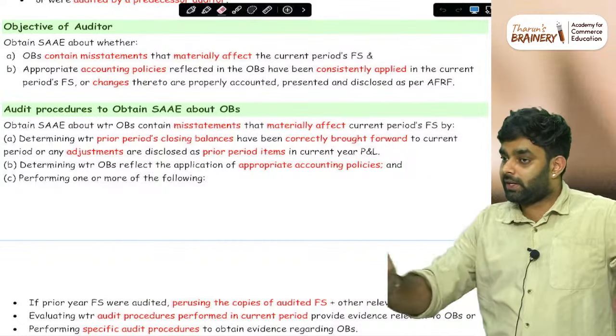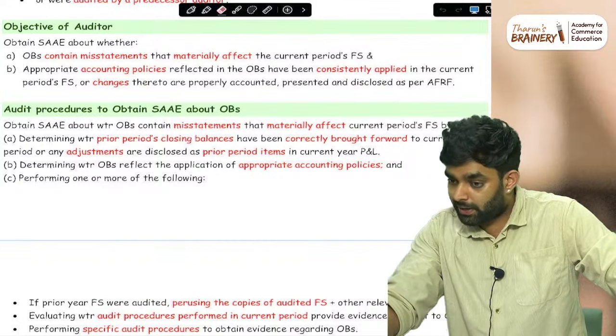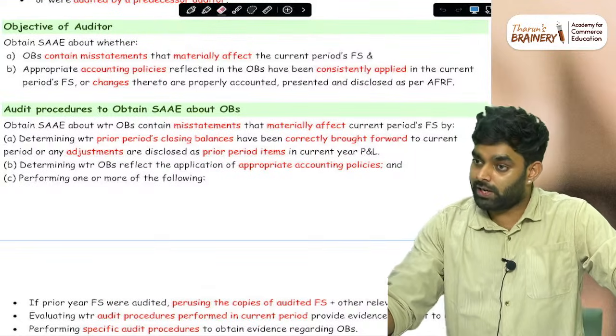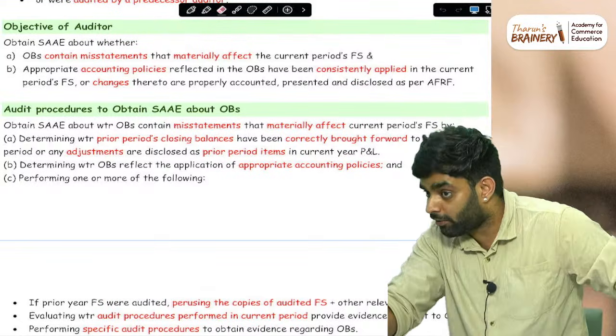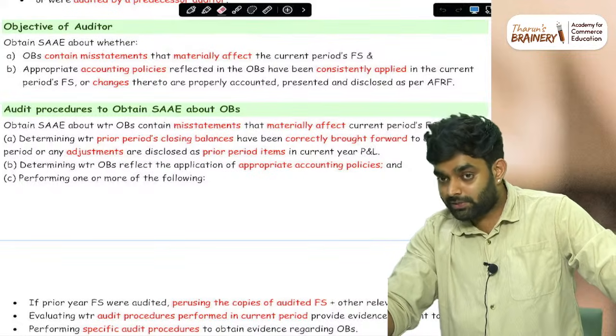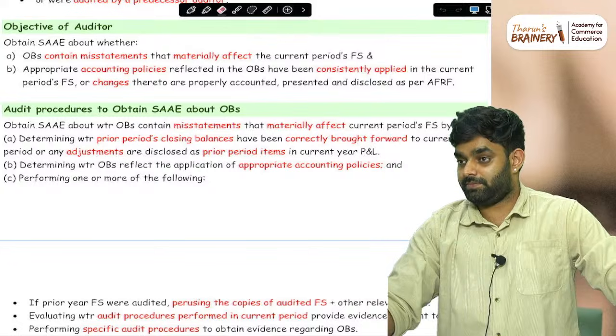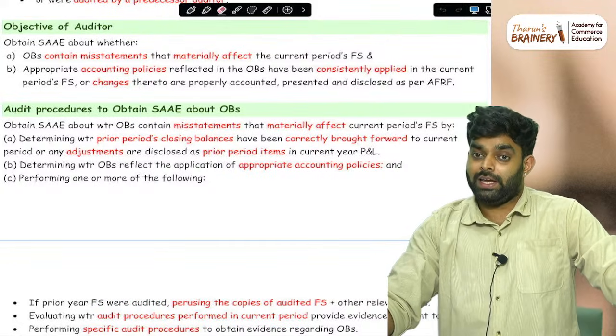Then I figured out the real strategy. Concept plus stepwise approach: if you go with both, you will be able to solve any problem. Don't rely only on concept, don't rely only on stepwise approach, rely on both. In AFM, you need to know the equation-oriented approach plus what the question is asking. And do a practical ABC analysis.